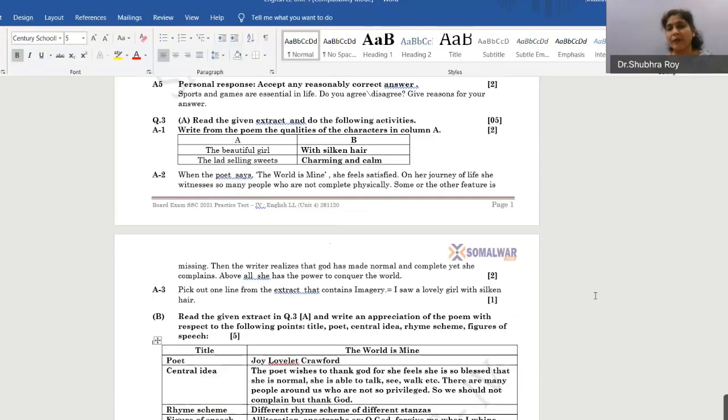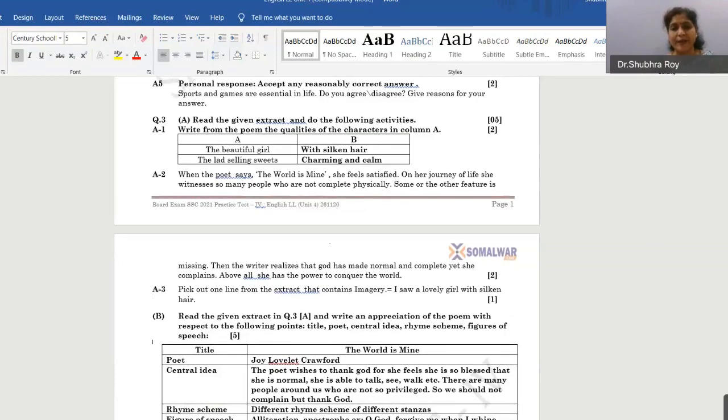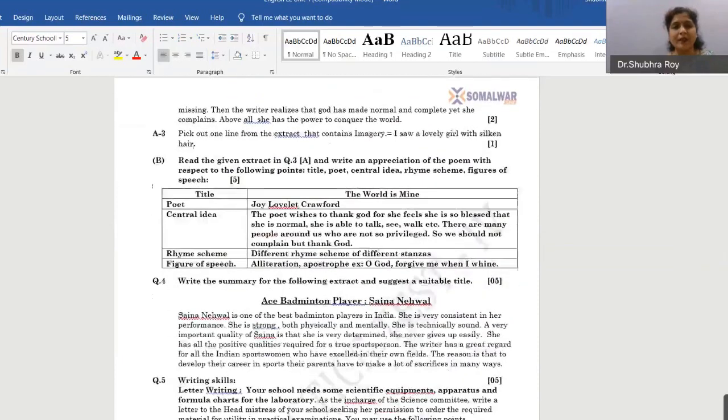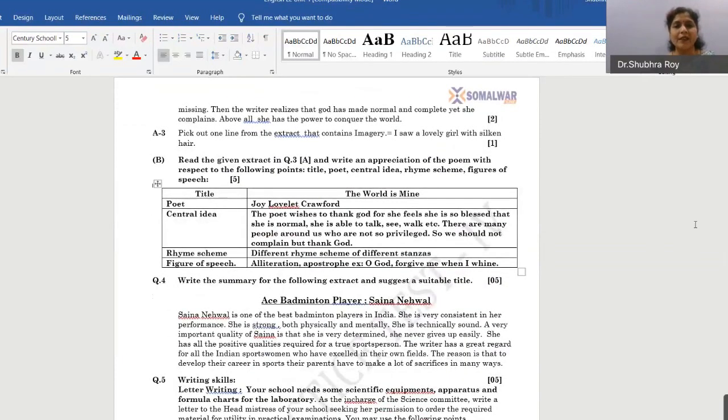So here it is, the table. I have given you the appreciation, how you are going to write. This is the table. These are the points. Title, The World is Mine. Poet, Joy Lovelet Crawford. You get 1 mark for writing this. Central idea, the poet wishes to thank God, for she feels so blessed that she's normal. She's able to walk, talk, see, etc. There are many people around who are not so privileged, so we should not complain, but we should thank God. That is the central idea. Here you can score 2 marks. Rhyme scheme, different rhyme schemes for different stanzas are used here.